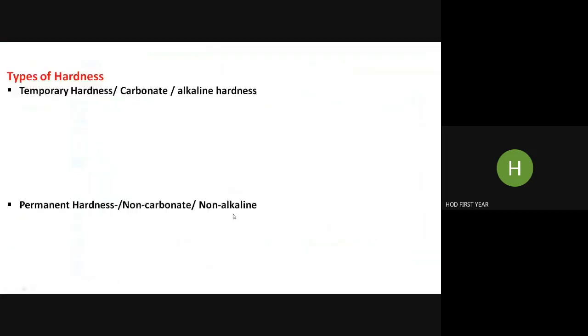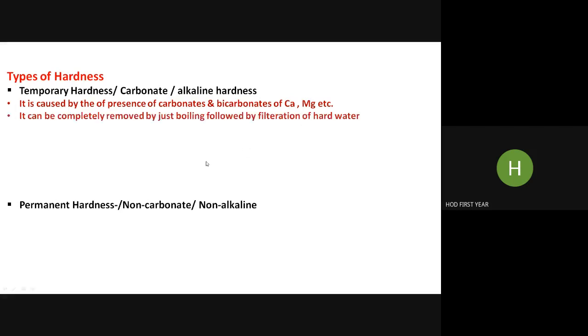Yesterday we studied these two types. Temporary hardness is basically because of carbonates and bicarbonates of calcium, magnesium, and iron. It can be easily removed by just boiling the hard water sample. When we boil hard water, the hardness producing salts decompose into a precipitate that can be removed by filtration. So water is free from temporary hardness.